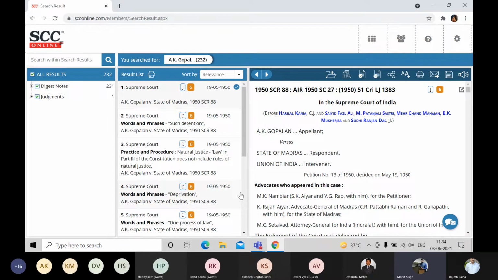Why? Because you can see that whenever you open that one particular case, our software will give you the relevant digest notes according to that case. As you can see on your left hand side, judgment is obviously one, but we do have embedded 231 digest notes according to this judgment. Now these digest notes are handmade digest notes made by the editors of Eastern Book Company after reading the whole judgment for you. And these digest notes represent how many important law points were discussed in one judgment.